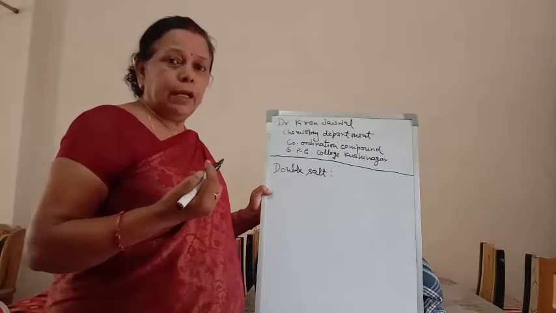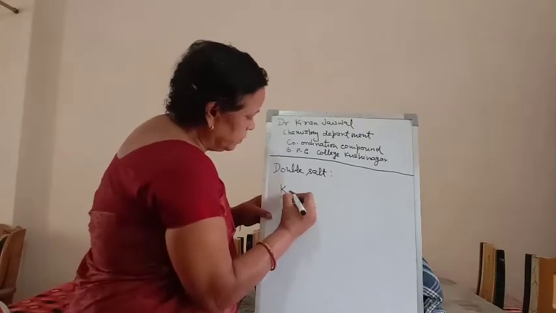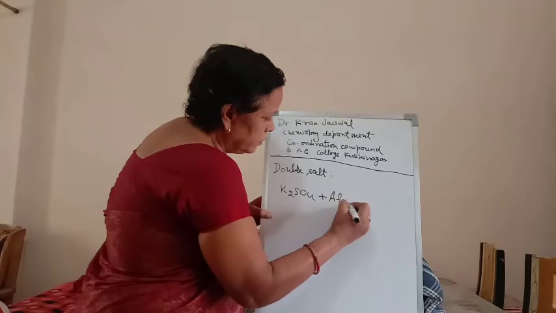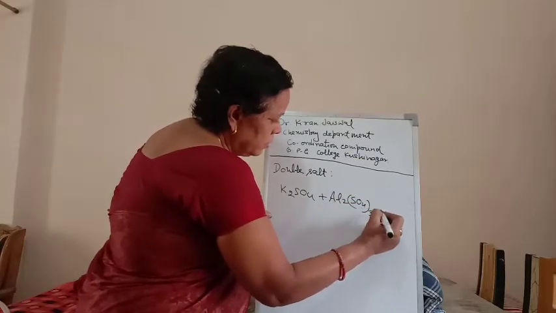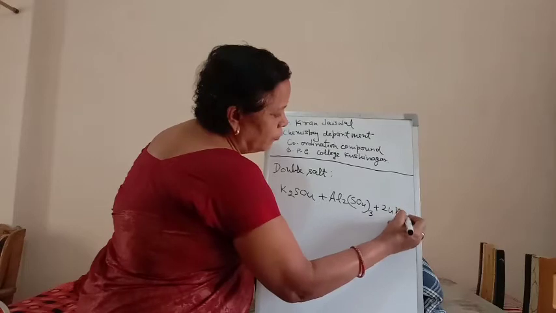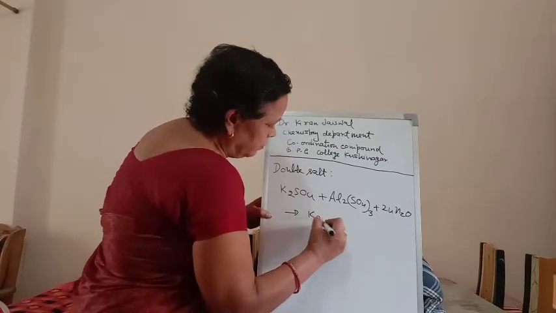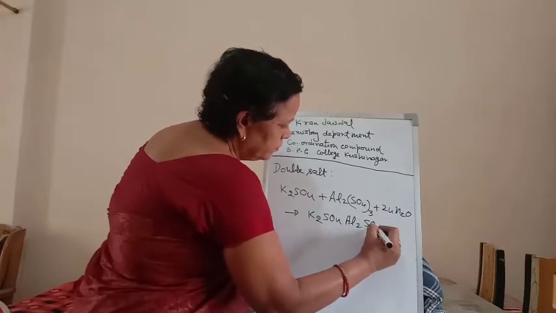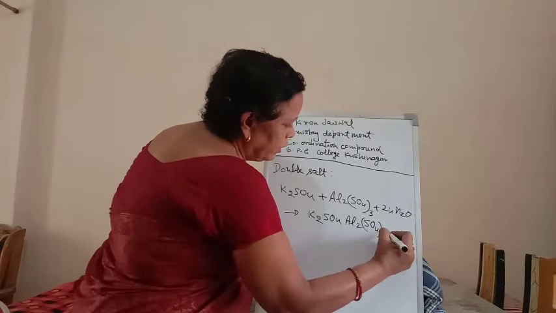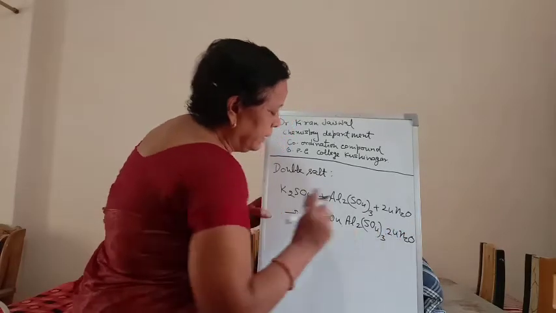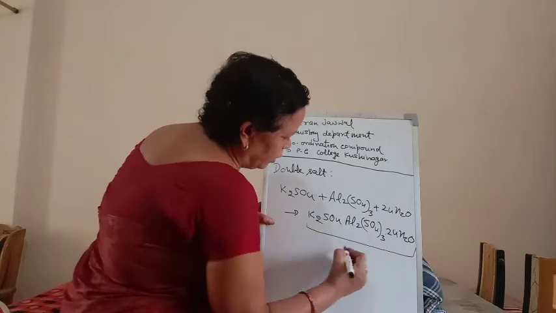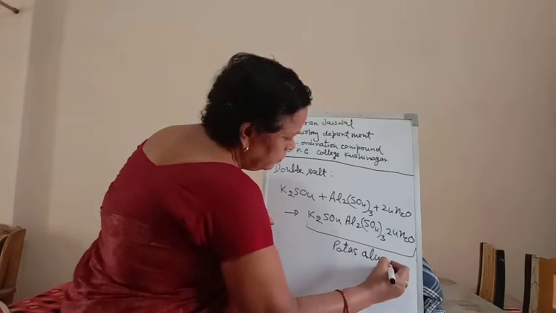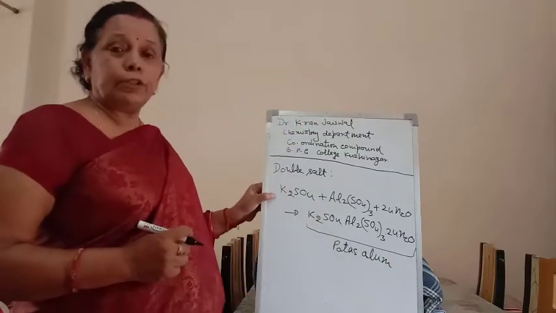For example, potassium sulfate and aluminum sulfate plus 24 molecules of water give potassium sulfate aluminum sulfate with 24 molecules of water. This is known as potassium alum. These are double salts.